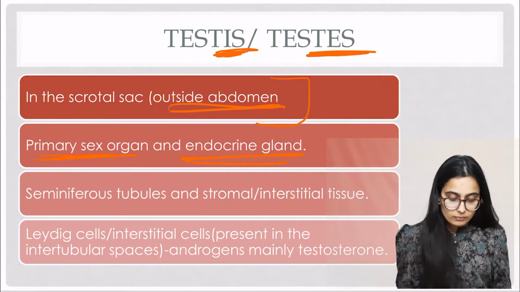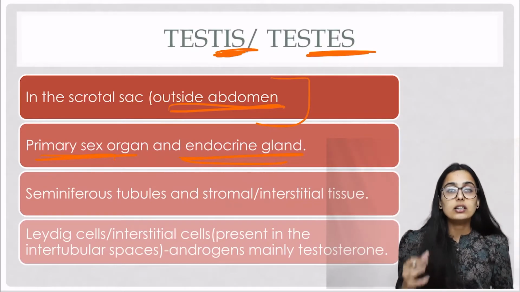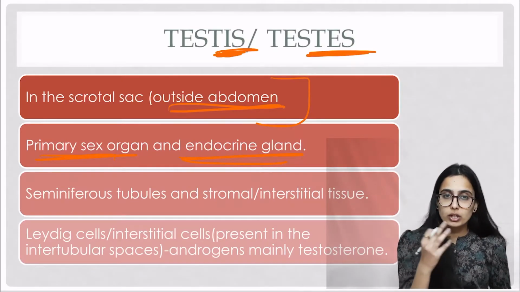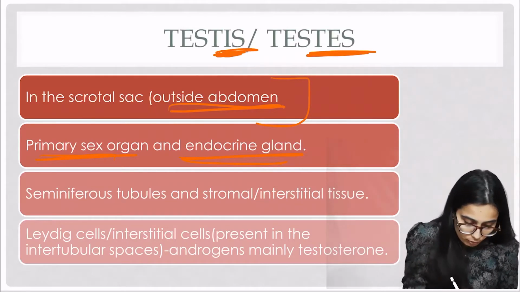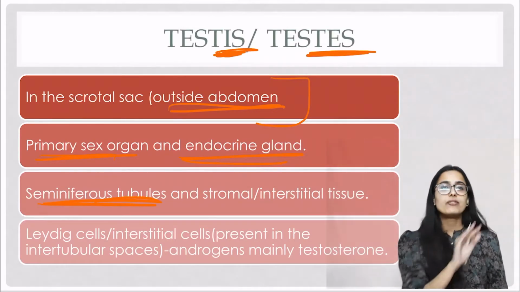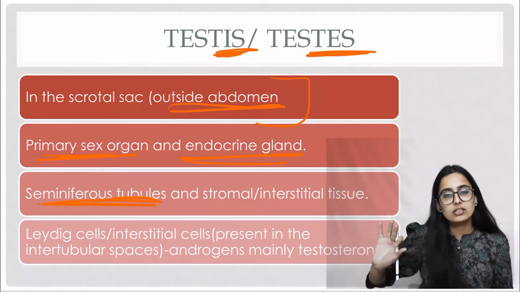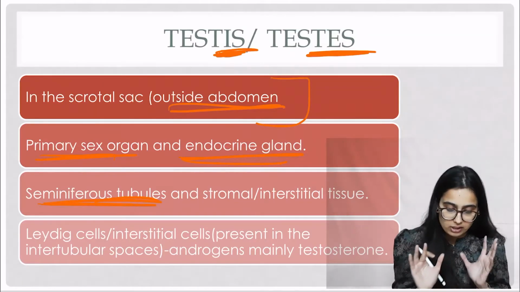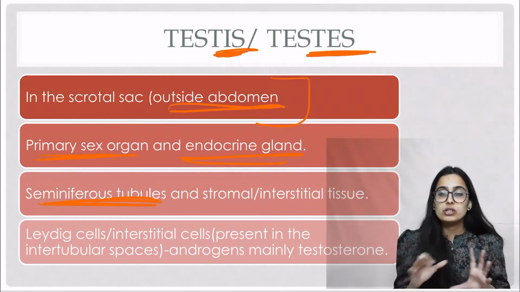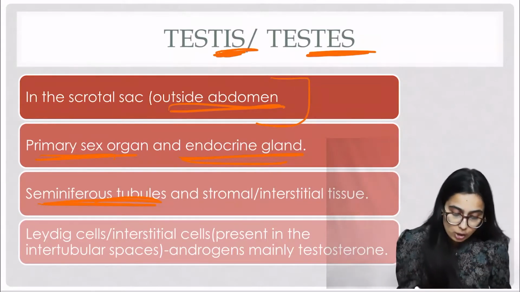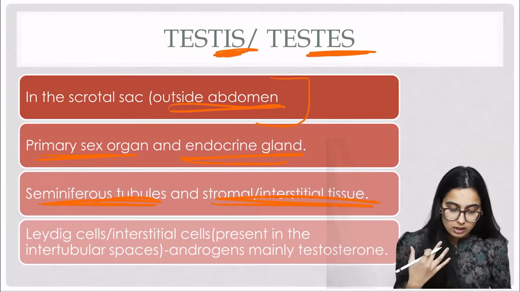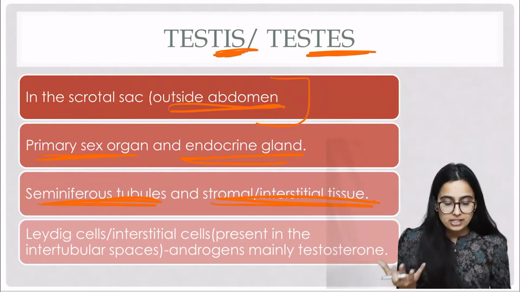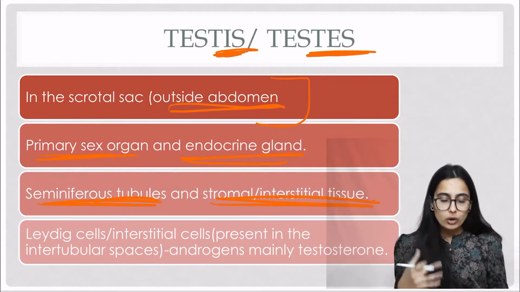Okay, so now when we look at the histology of testes, that is what are the cells present inside it, basically two types of cells can be found. The first arrangement is seminiferous tubules. So a lot of tubule like structures can be found which are known as seminiferous tubules, and between these tubules there is a basic tissue which is known as stromal tissue or interstitial tissue.